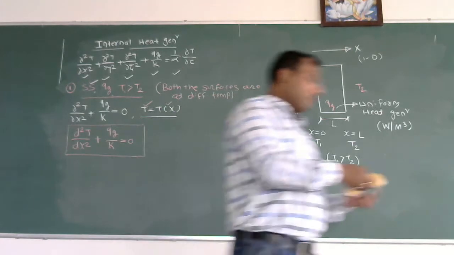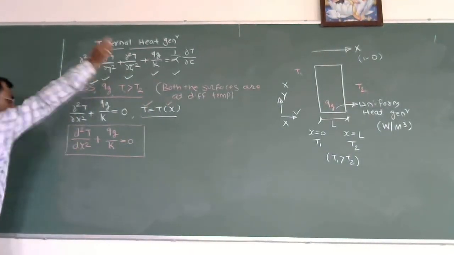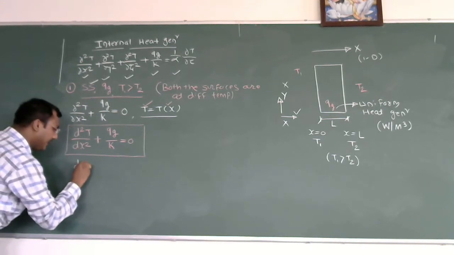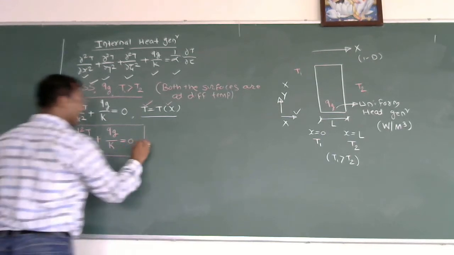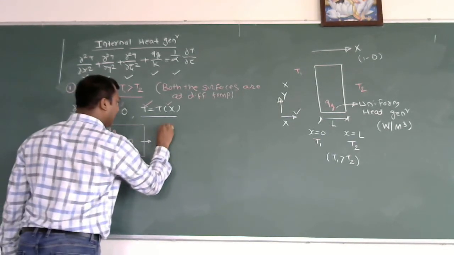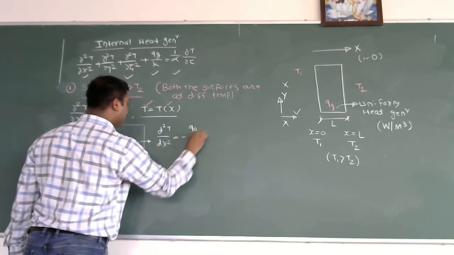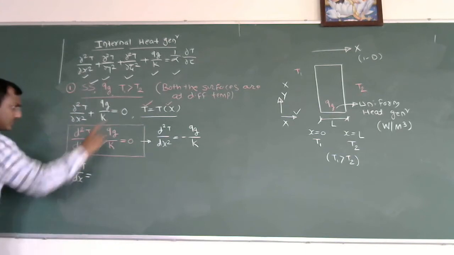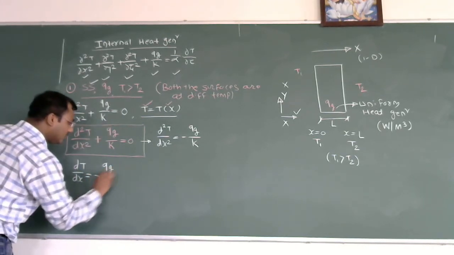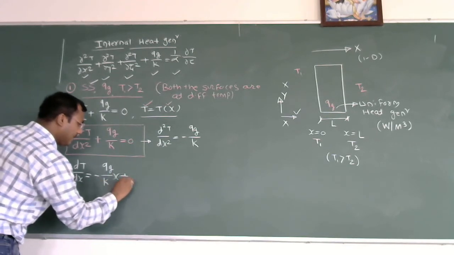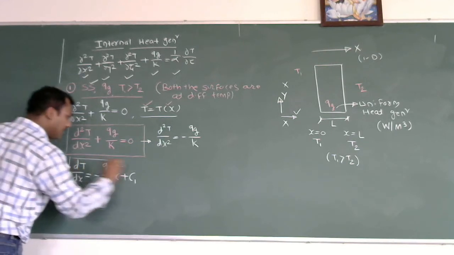Okay. Now we will solve this equation in our usual way. I modify the equation as d2T by dx square is equal to minus Qg by k. Taking the first integration, dT by dx will be equal to minus Qg by k x plus C1.